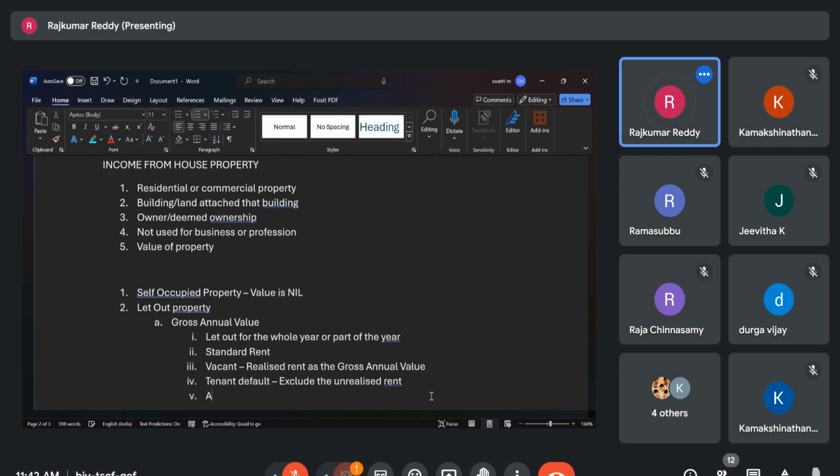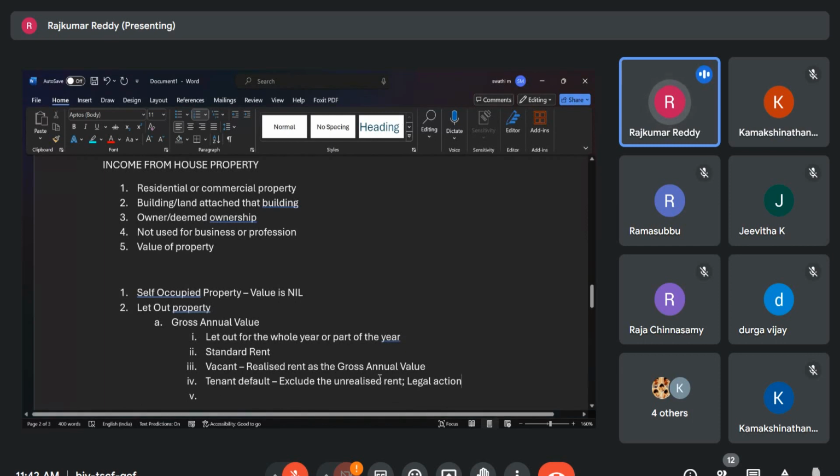And also, here you have to prove it, not simply say my tenant has not paid. You have taken legal action and all those things. You must have sufficient proof to prove that my tenant has defaulted, that he has not occupied any other property of yours, and that you have taken legal action and sufficient measures to recover the rent. Despite all these things, if he is not paying your rent, then you can exclude the unrealized rent. So one is vacant.